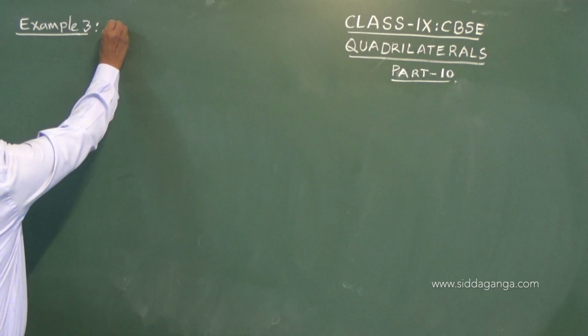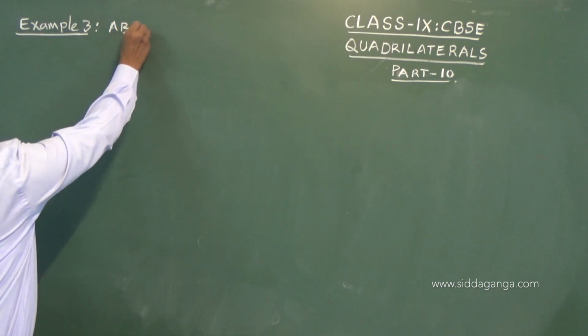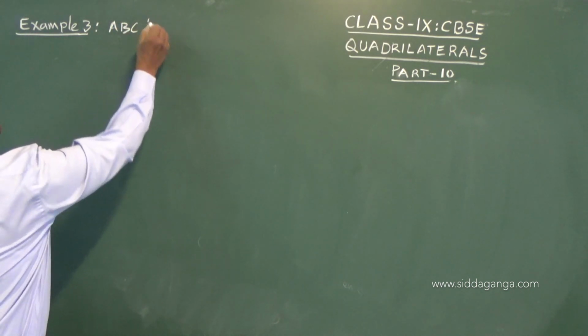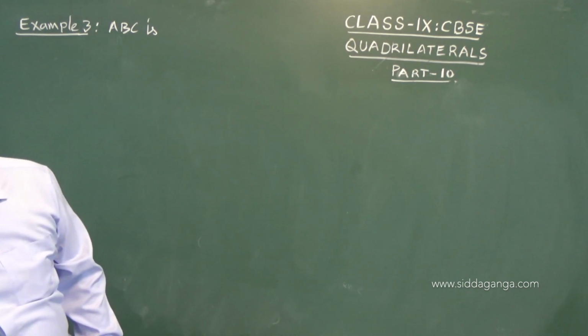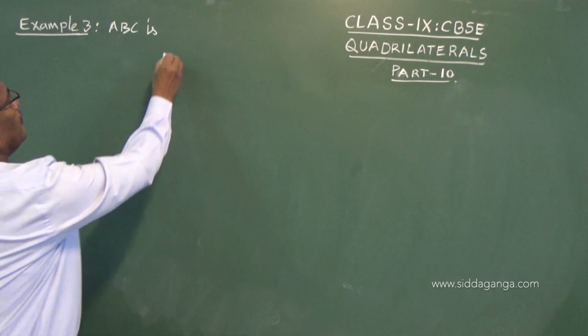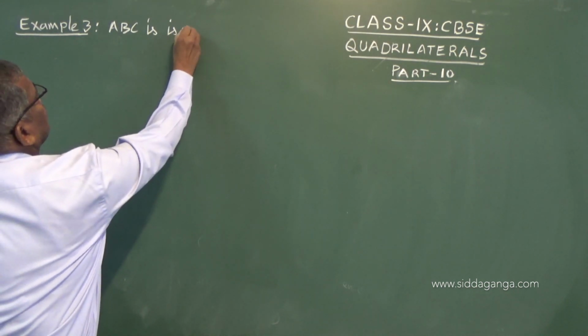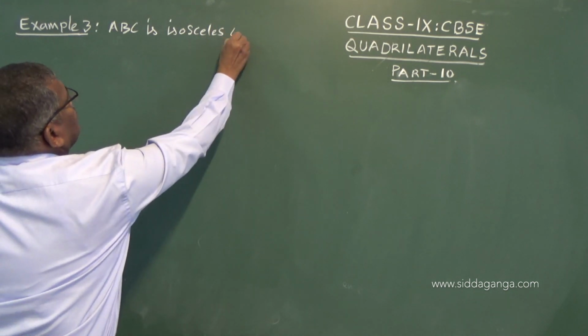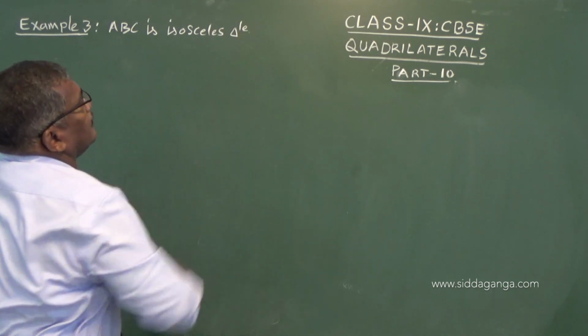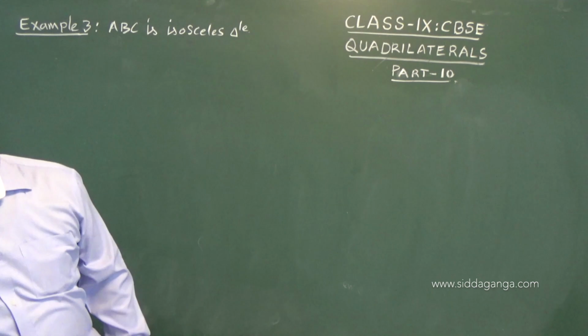ABC is an isosceles triangle in which AB is equal to AC. Isosceles triangle.